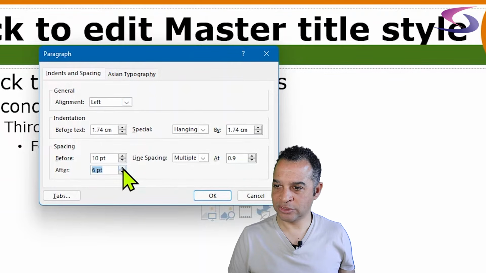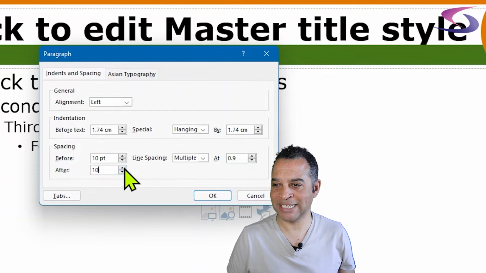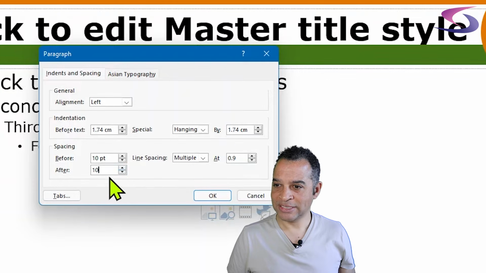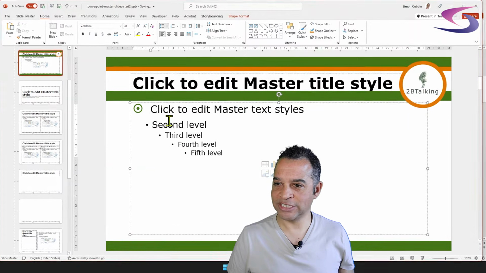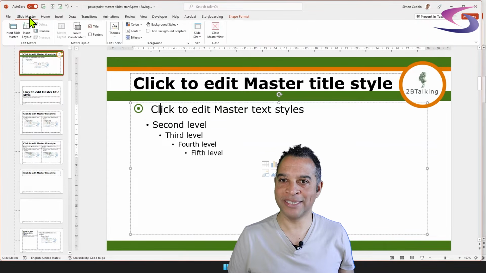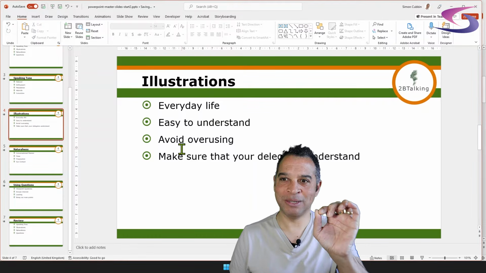So I'm going to change that to, let's have a think here. I tell you what, I'm going to type in 10 points. I'm not going to take the ones that it's automatically giving you by clicking on these arrows. Incidentally, these arrows are called a spinner. So that's good. So that's after. That's great. So I click on OK, and you can see it's increased the gap. Let's go back to our presentation view. So I'm going to do the old school or long-winded way: slide master, close master view, and you can see I've got space between my lines.